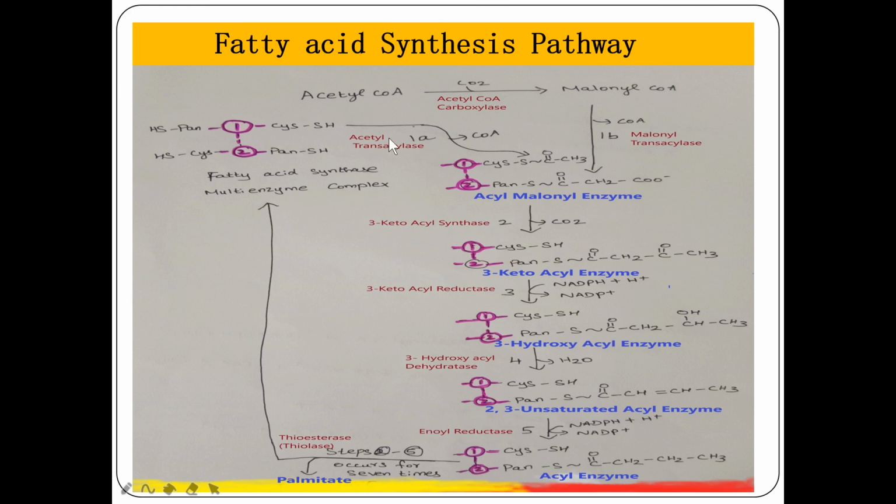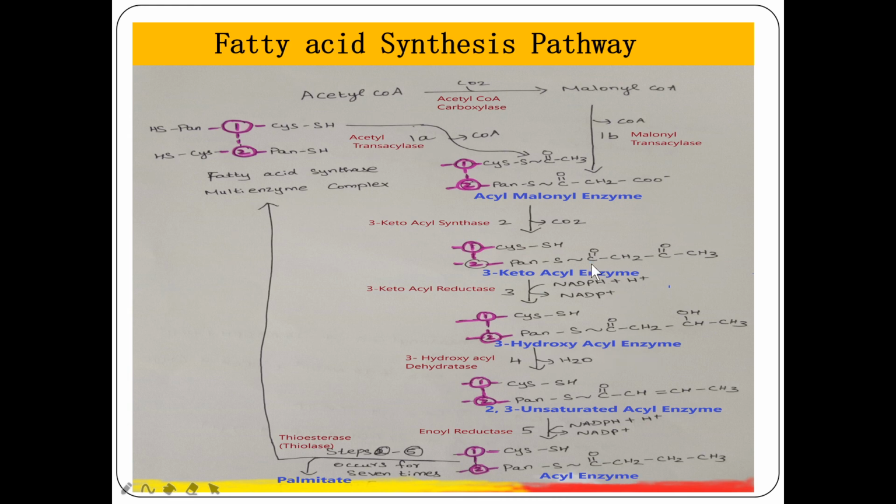These three are present in domain 1 of the fatty acid synthase complex. Now the domain 2 enzyme reactions occur. With the help of the enzyme 3-ketoacyl reductase, NADPH plus H plus will be converted into NADP plus. This NADPH is taken from the HMP shunt pathway; the donor for this NADPH is the HMP shunt pathway. This 3-ketoacyl reductase will convert the 3-ketoacyl enzyme into 3-hydroxyacyl enzyme.